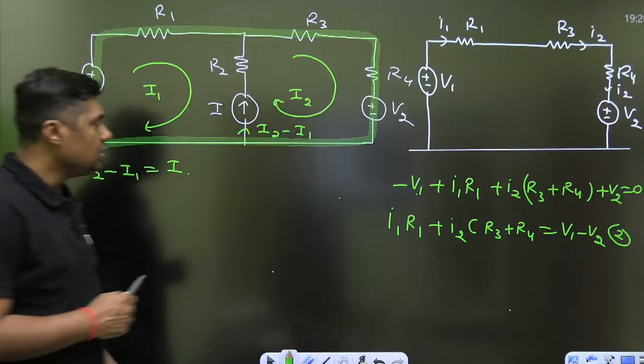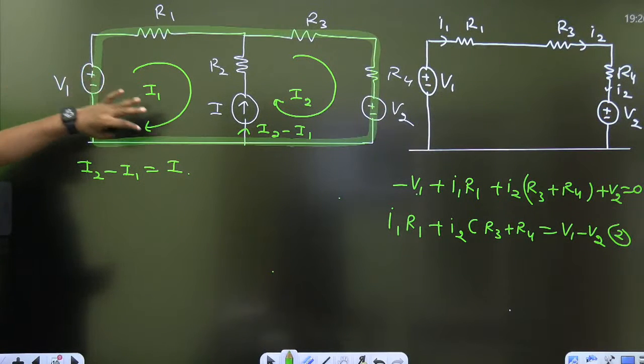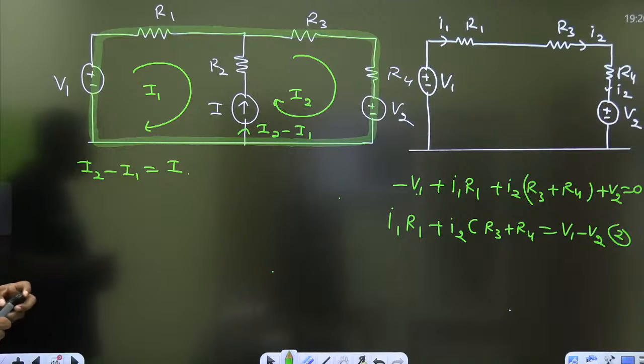Okay, so that is the equation for super mesh analysis, guys. Always remember, if there is a current source, then we have to apply the super mesh analysis.